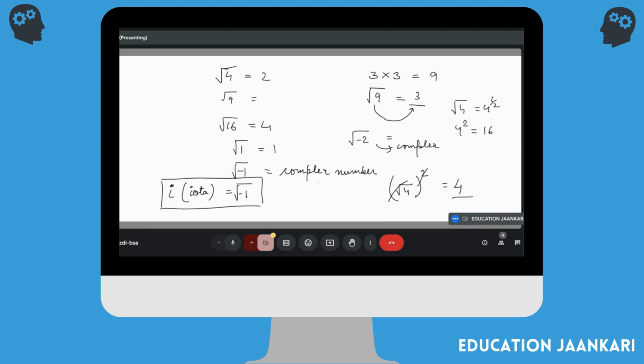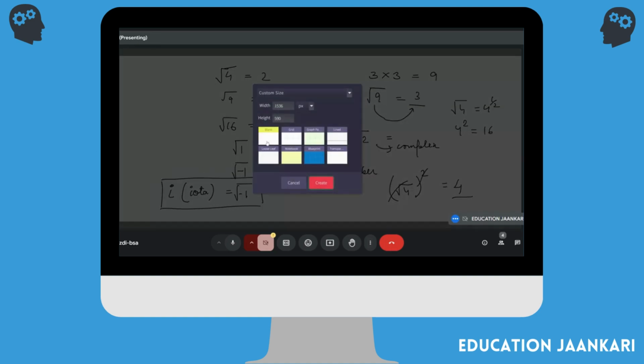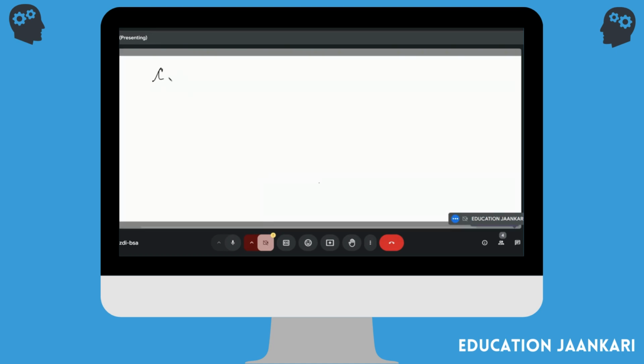Now, complex numbers are always written in the form of a plus iota b, where a is your actual number, like the real part of the number, and b is your imaginary part of the number.